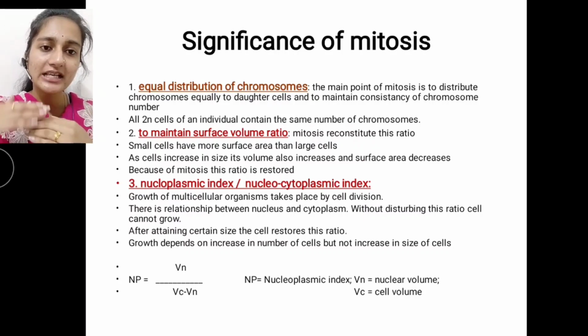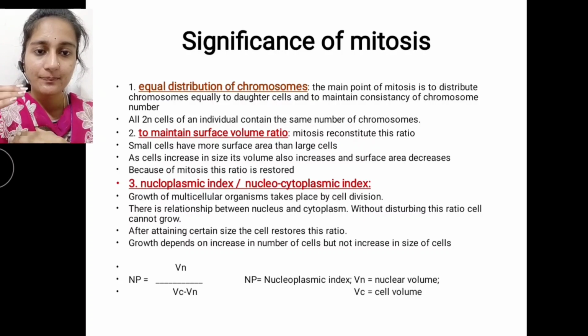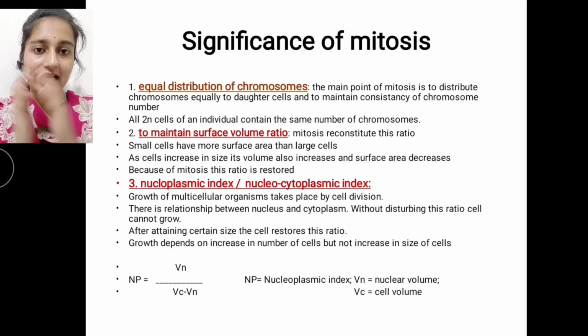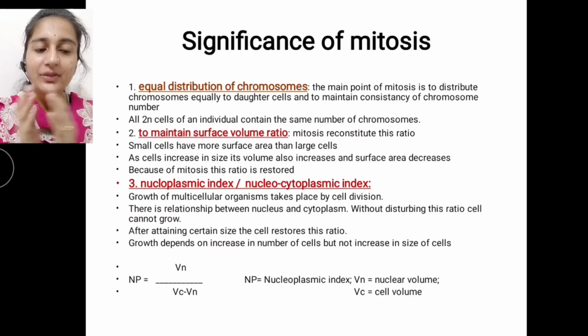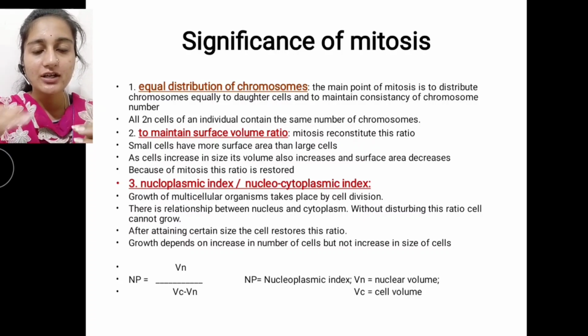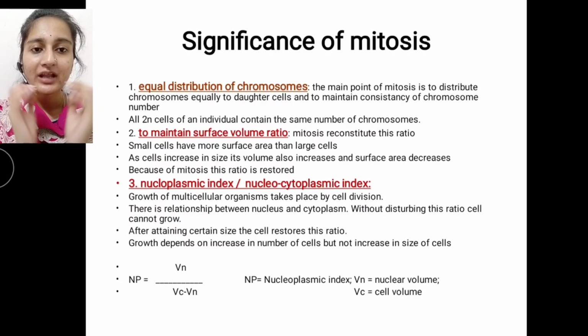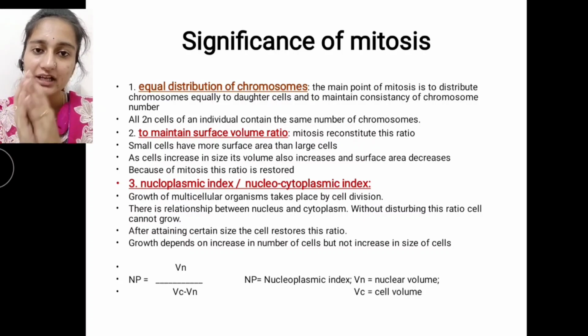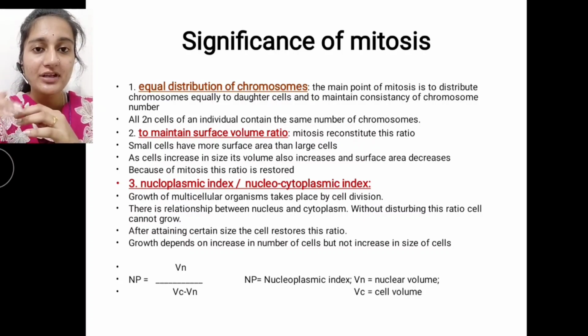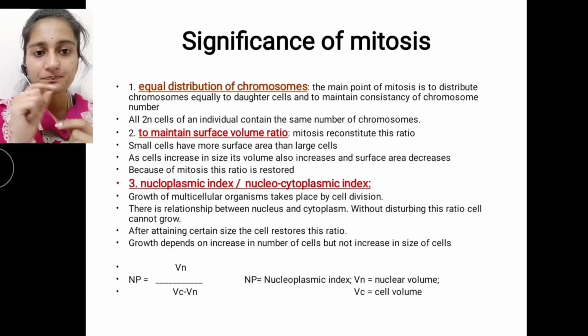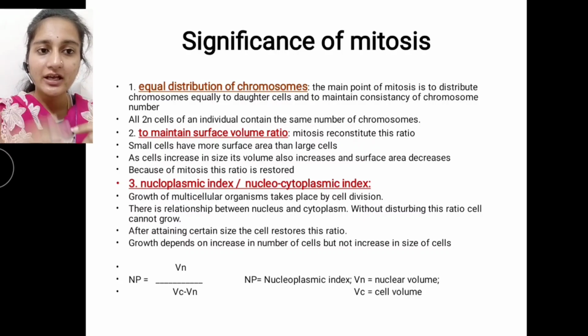As the cell increases in its size, its volume also increases, and the surface area is going to decrease. This you need to remember very well. As the cell increases in size, its volume also increases, but the surface area decreases. Because of the mitosis, the surface volume ratio can be restored.